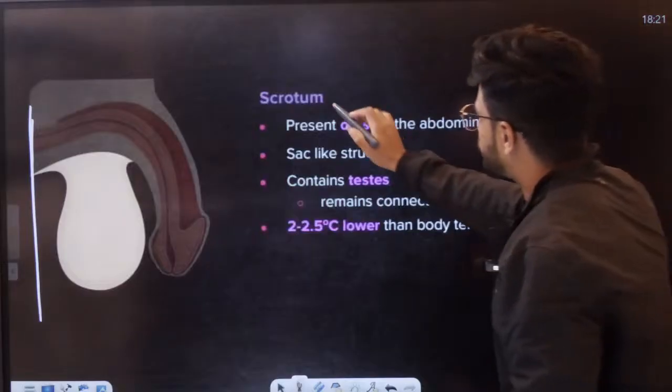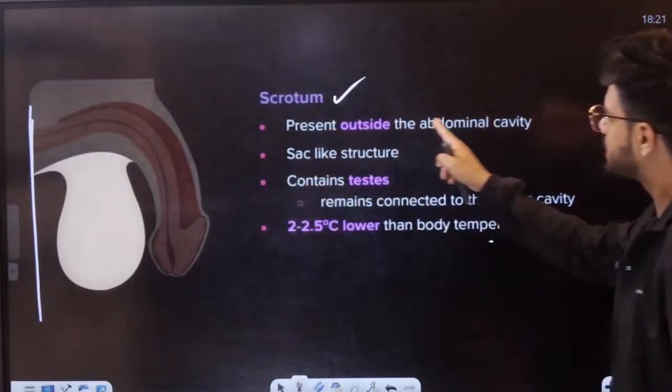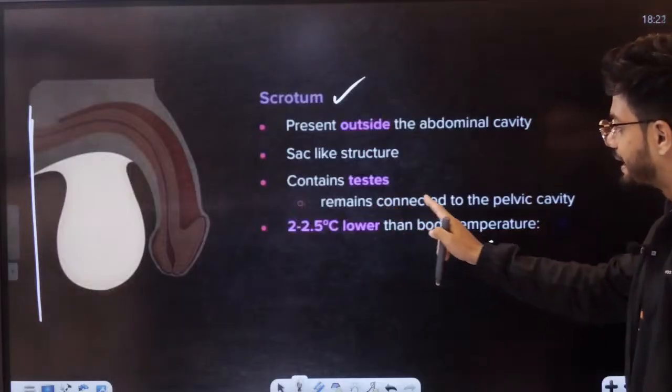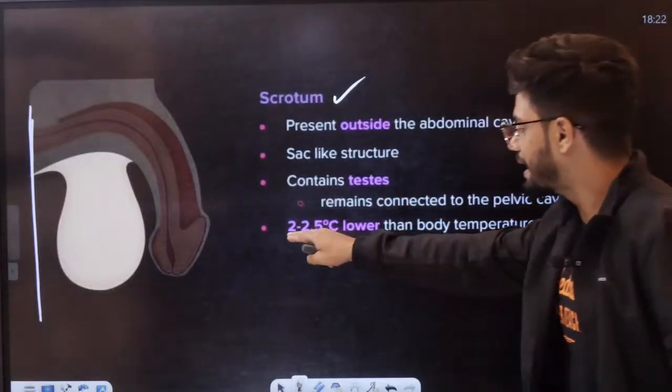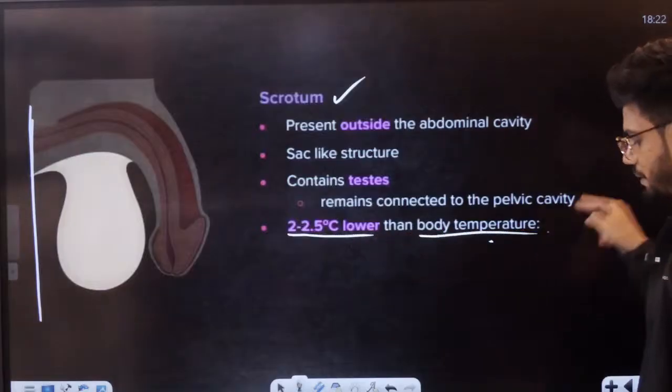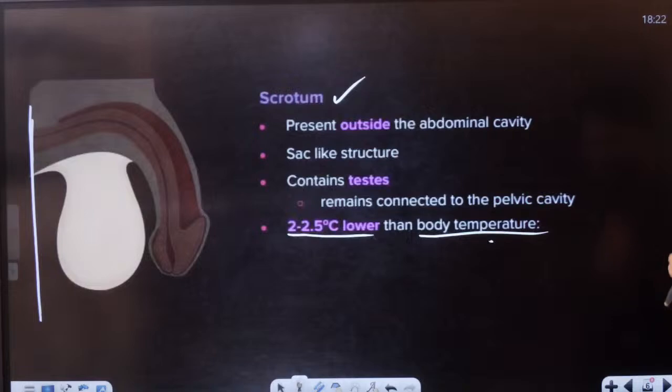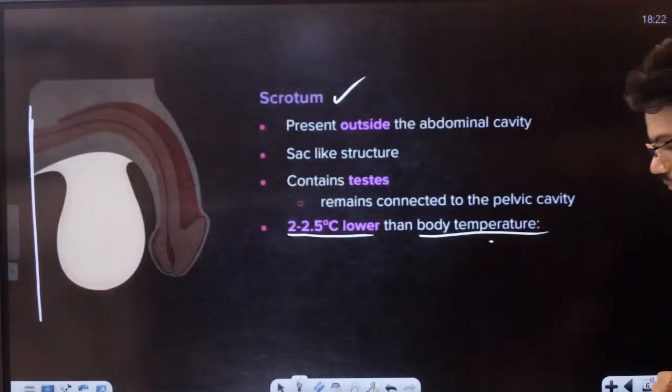Now see this. This is called the scrotum. Present outside the abdominal cavity, the sac-like structure containing the testis remains connected to the pelvic cavity. It has 2 to 2.5 degrees lower than the body temperature, students. Lower than body temperature.